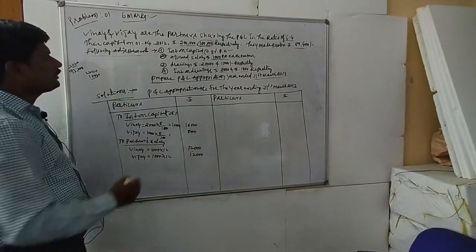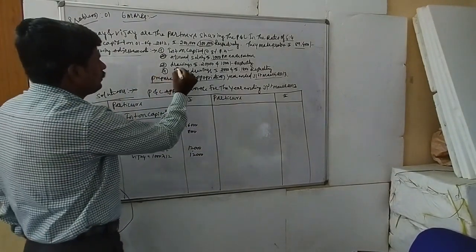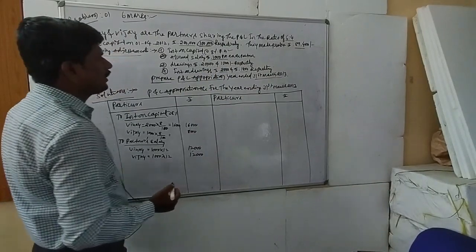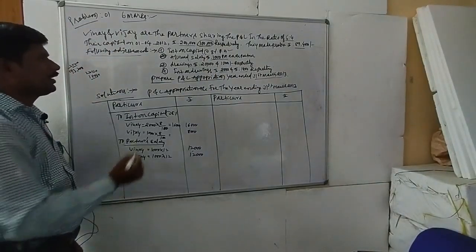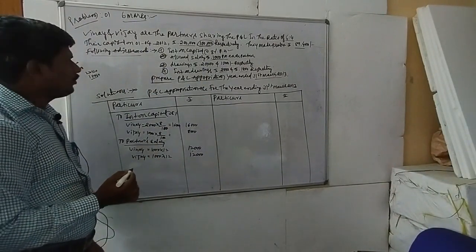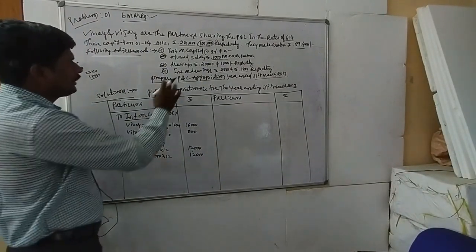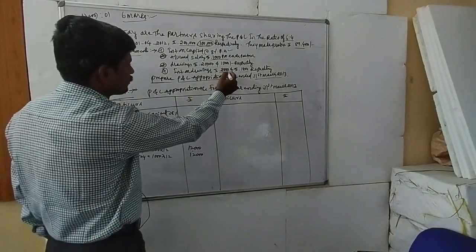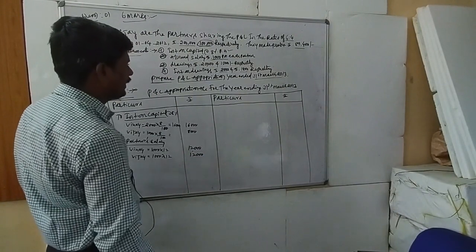Next, coming to the third adjustment. Drawings are 20,000 and 15,000 respectively. Drawings are not considered in our profit and loss appropriation account. Next, consider interest on drawings. Interest on drawings is rupees 2,000 and 1,800.